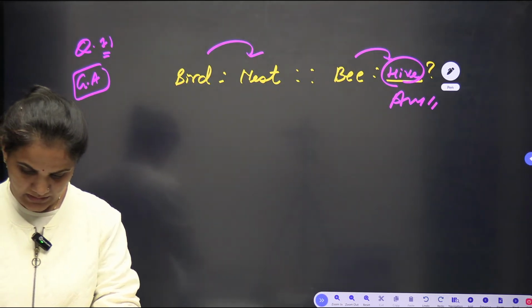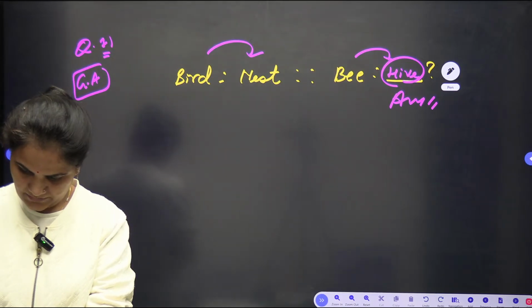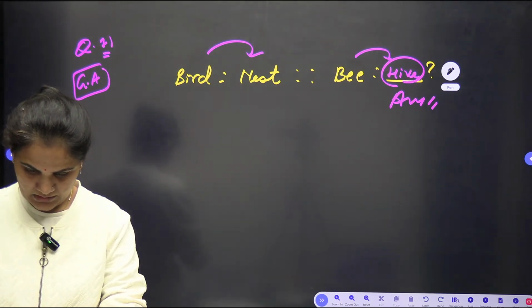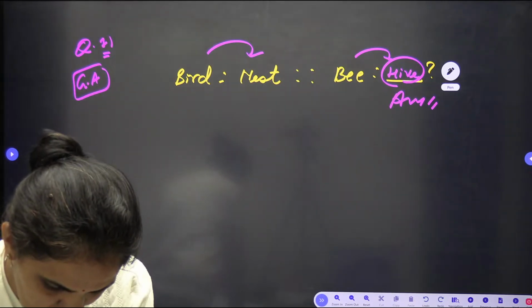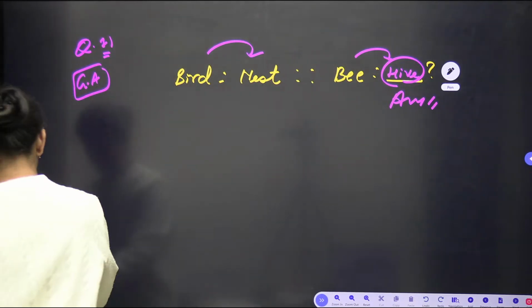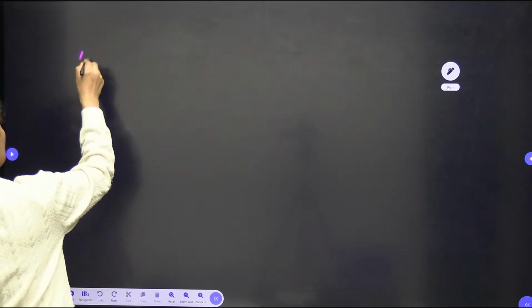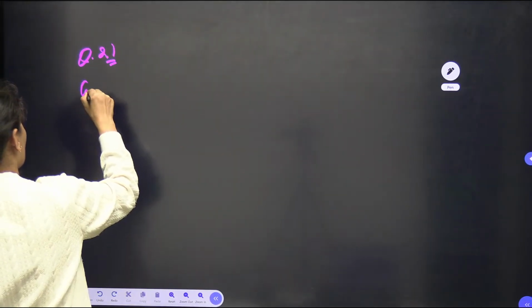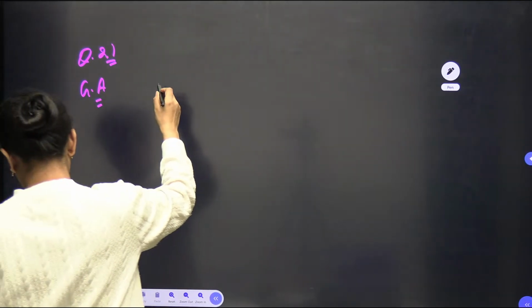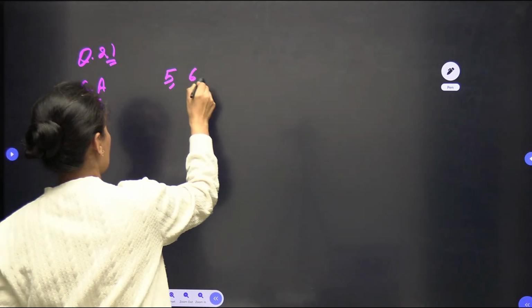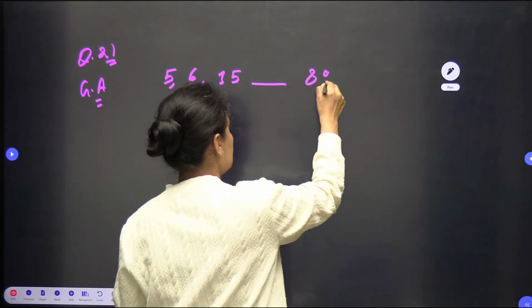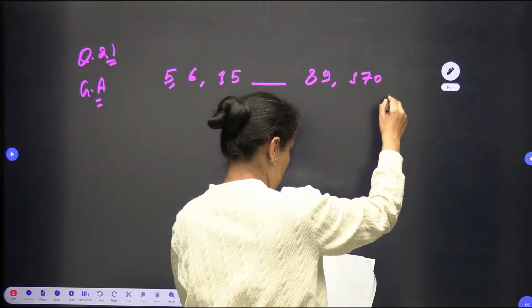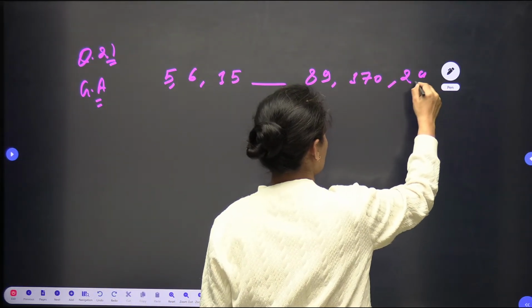Then the next question is again a series question. The same question has been asked in the IN again. The series-based question: find the missing term in the given series 5, 6, 15, blank, 89, 170, or 291.